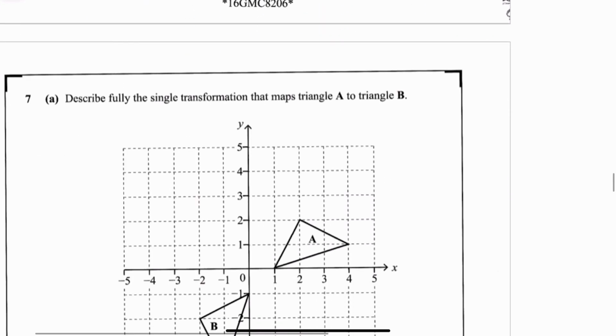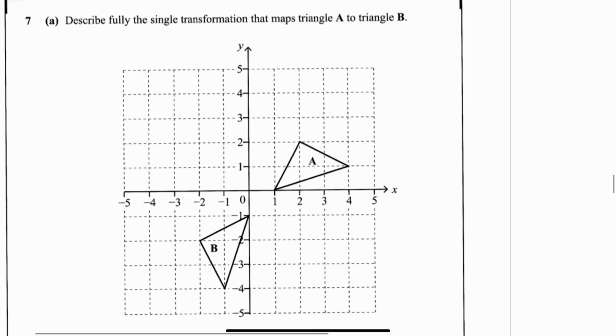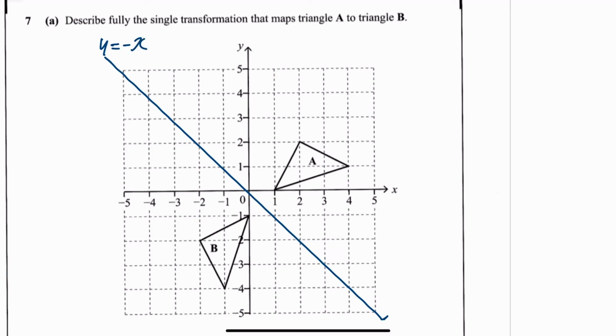Okay, next question says, describe fully the single transformation which maps A to B. First of all, you would try doing a rotation using your tracing paper and see can you rotate to get A to B, but you can't. It's definitely not a translation because it's not just slid across to the left or the right. So it's actually a reflection in this line here that I'm about to draw. Bear with me. So it's a reflection in the line y equals minus x.